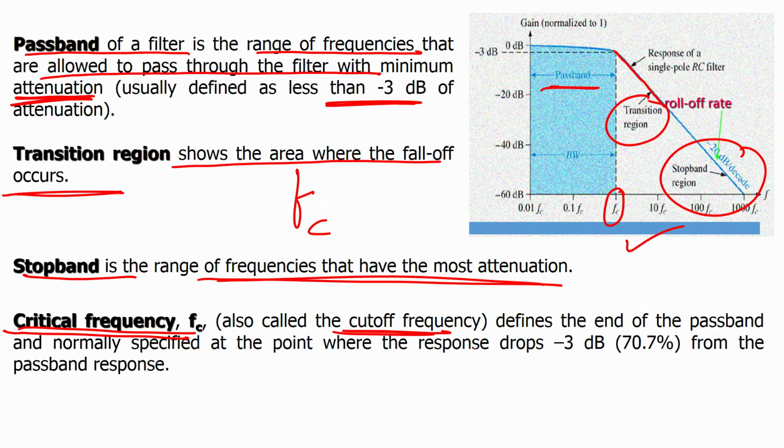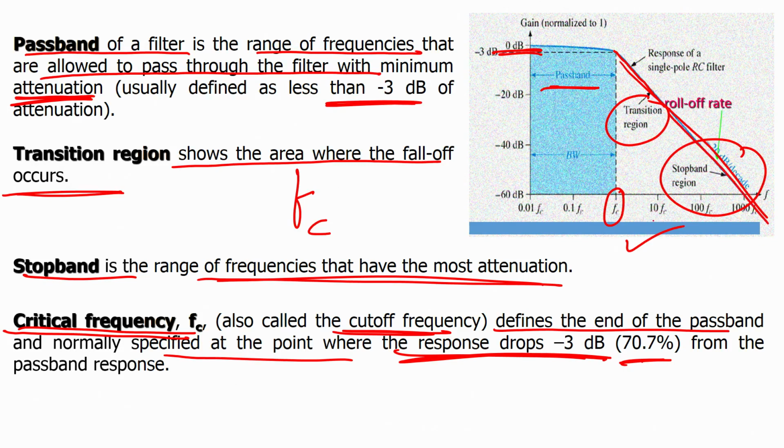The critical frequency defines the end of the pass band and is normally specified at the point where the response drops to minus 3 dB, or 70.7% of the pass band response. So, these are the regions within a filter.